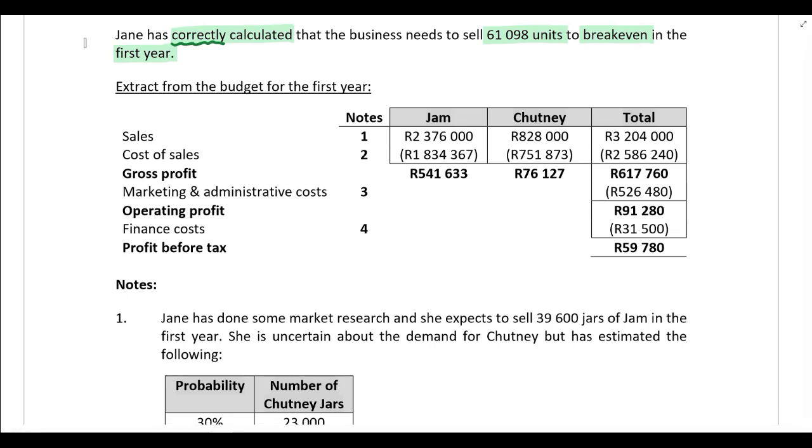All right, then next you are given an extract from the budget for the first year. So you can see you've got information for both of the products, for jam and for chutney, and then you also have total. And it's always important, guys, whenever you're given a statement of profit or loss and other comprehensive income, to identify whether you are dealing with absorption costing or variable costing. Now, straight up from the layout here, you can see we're taking sales, deducting cost of sales to give us gross profit, which means straight up, I can see that this statement has been prepared using absorption costing.